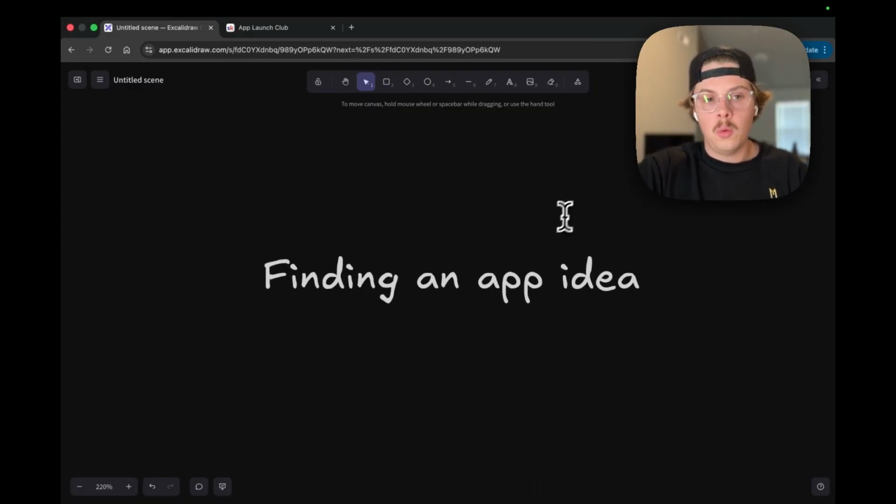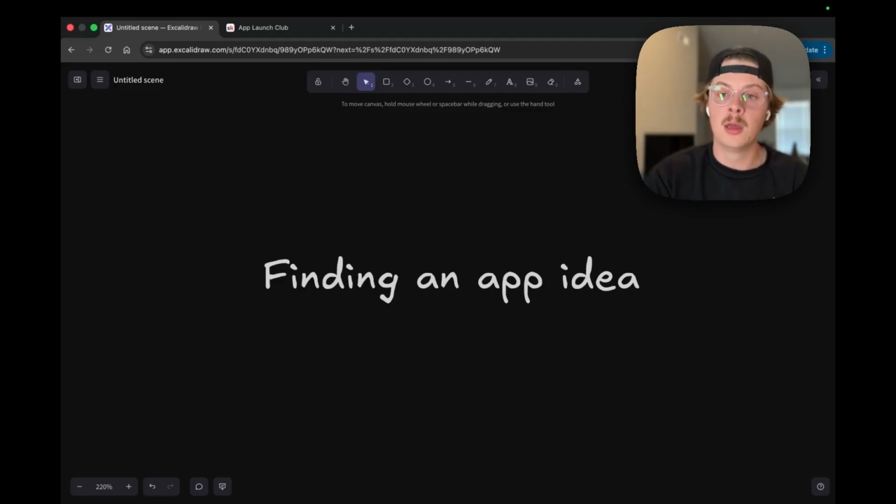One pro tip I will add is I keep a running list in my phone of app ideas. I find that they come to me all the time. I don't spend all this time researching them unless I have time to build them, but I've got a running list of app ideas in my phone, and I find it really helpful to always be writing those down for a few reasons. One is because it helps keep you focused.